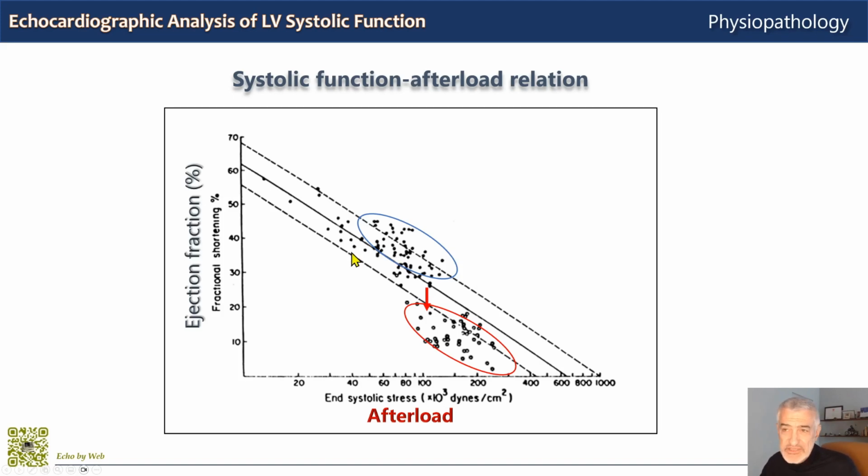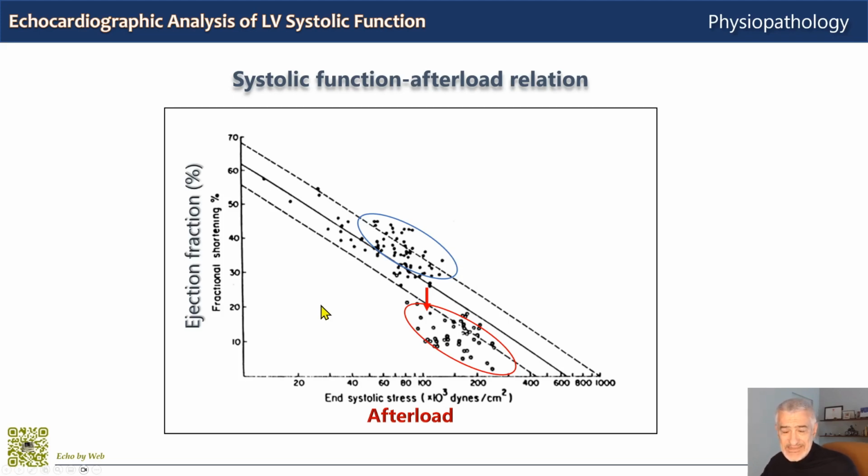The slope of this relationship, which is the solid line in the middle here on the graph, also defines myocardial contractility, the slope and the position on the graph. There is so an inverse linear relationship between systolic mechanical function and ventricular afterload, and this relationship is independent of preload.